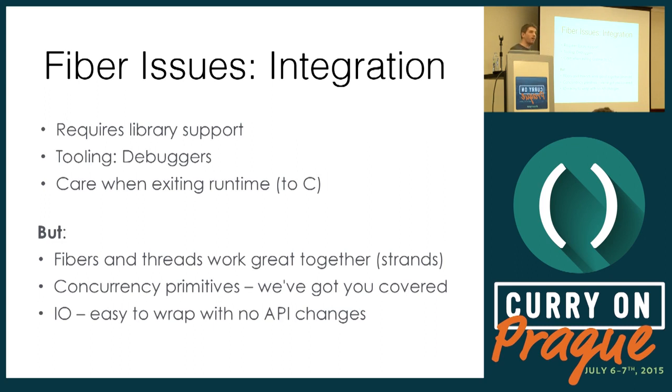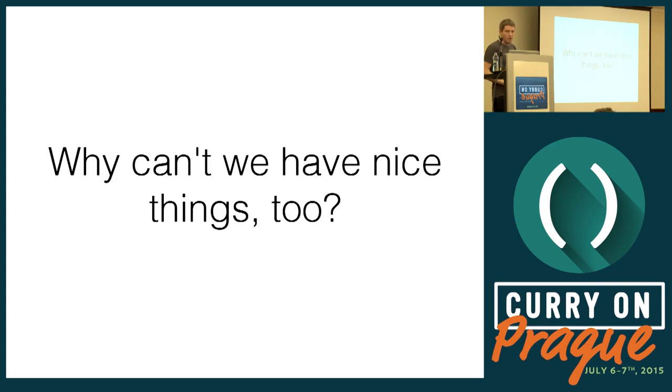Debuggers can work with fibers, but sometimes if you step over something that blocks, it doesn't recognize that. You'll see a jump in the program, but you can just fix the debuggers. Again, it's not hard. But you do need to take care when you exit the runtime. Because the fibers or threads are implemented in the runtime, not in the kernel, once you exit the runtime and say call C, then C is no longer aware of how those threads and stacks are implemented, so you have to be careful.